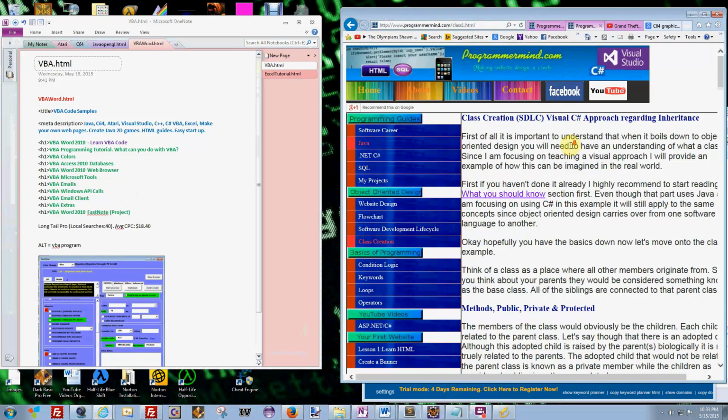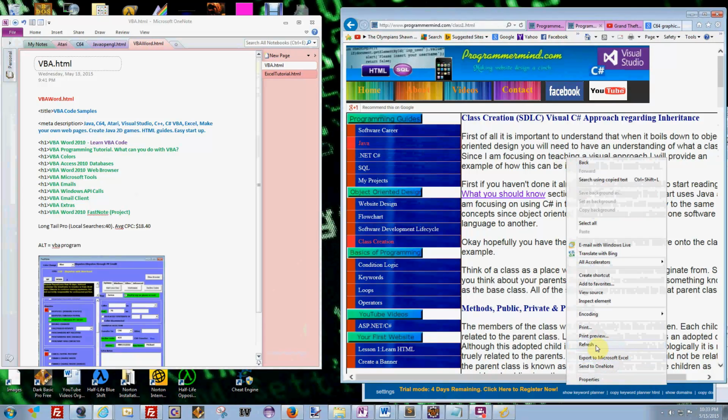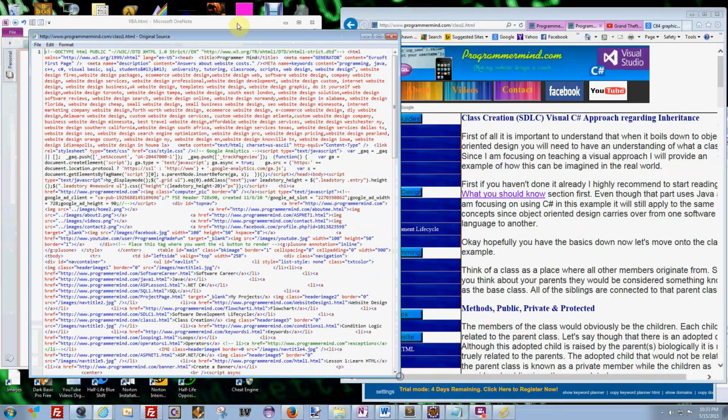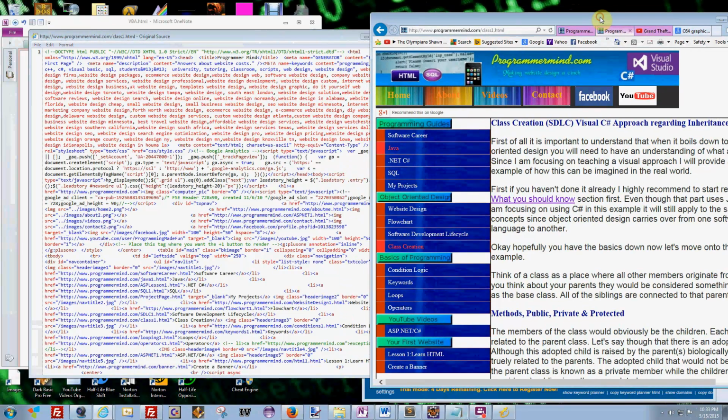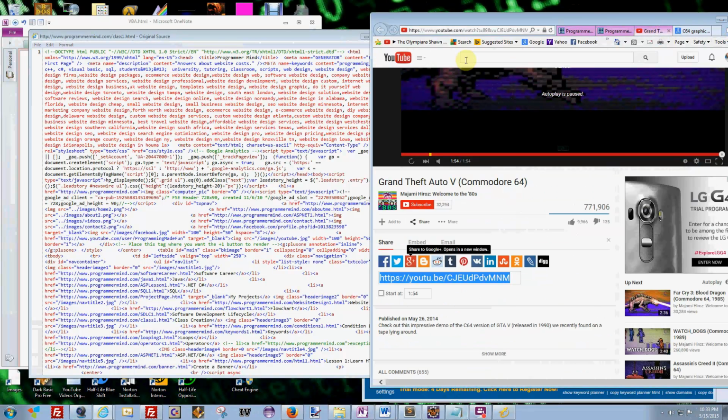Oh, actually, you know what? It is an older page. We could use this one anyway, since the search engine is still finding this one. So we'll use this one as an example. So let me just grab the code on this real quick, and I'll show you what I'm going to do here. So you can see it's still under the title name of Programmer Mine. So we'll leave that the way it was earlier. So let me just go back to, I'm going to pull up a different page here now.